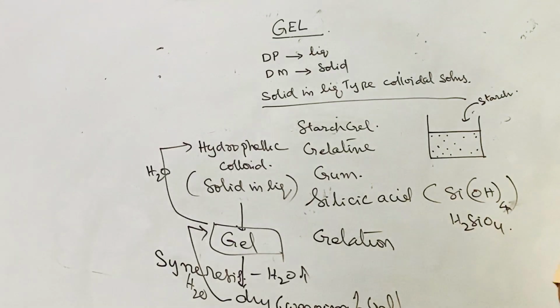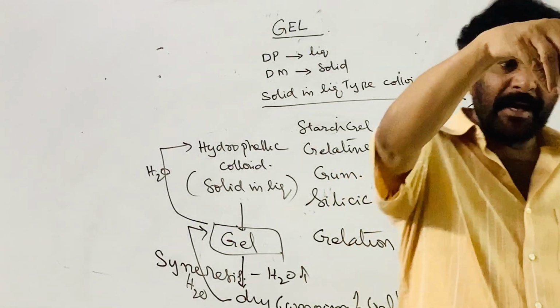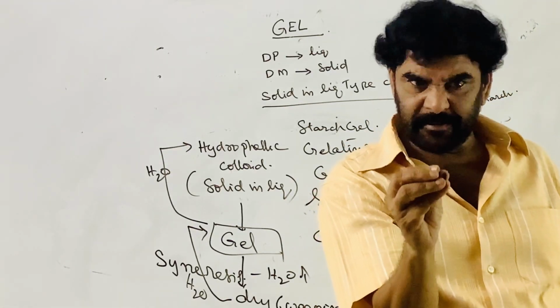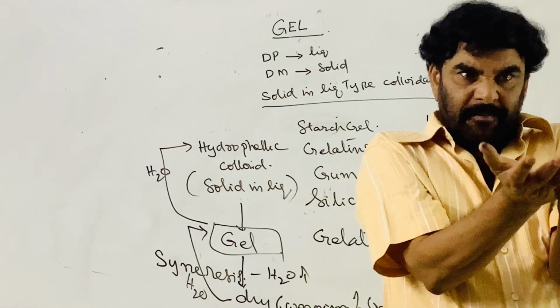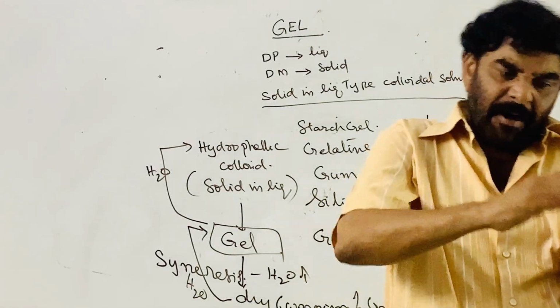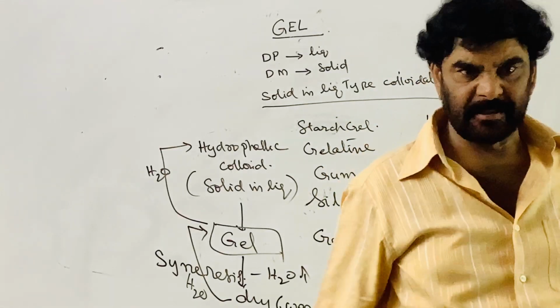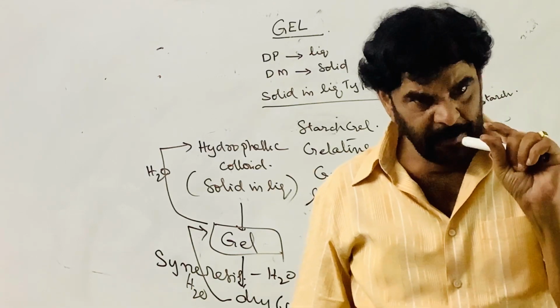For example, you take cooked rice. If you keep it outside for some time exposed to the air, or keep it under the sun, it loses water and becomes hard grain, a hard piece again. The cooked rice piece is the gel.